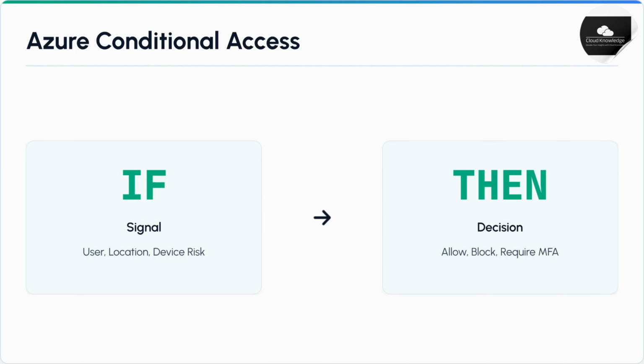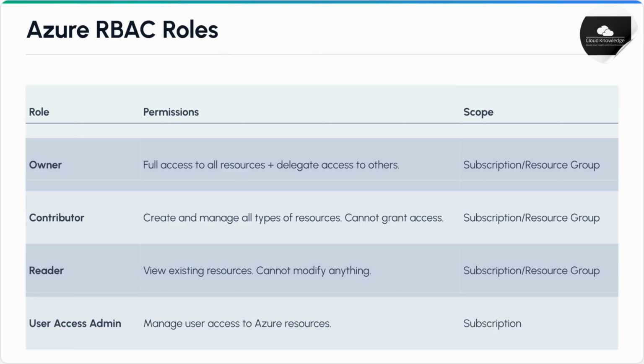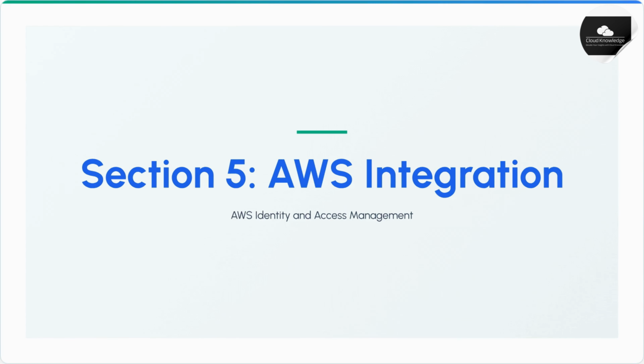Azure Conditional Access works by evaluating signals such as user, location, and device risk. Based on these inputs, it makes a decision, such as allowing access, blocking access, or requiring MFA. Azure RBAC roles define permissions within a specific scope. For instance, the owner role grants full access and the ability to delegate access, while the reader role allows viewing existing resources without modification.